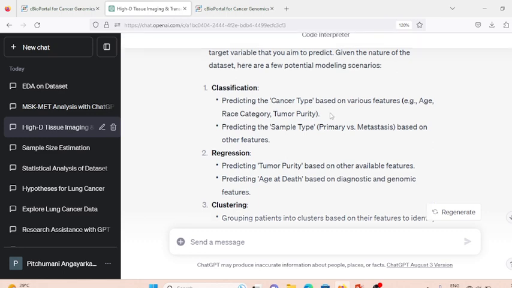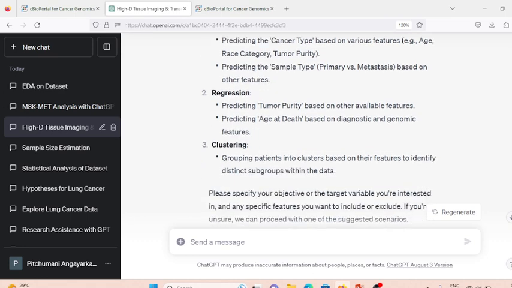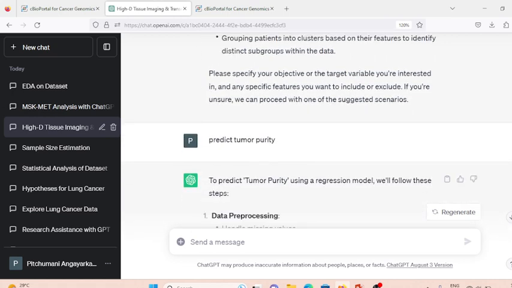So it has given me the potential ways by which I can build my machine learning model on this particular data set. If it's a classification, it can predict the cancer type, and it can also predict the sample type. If it's a regression type, it can predict the tumor purity or the age at death based on the diagnostic, tumor or genomic features. And for clustering, it is going to group the patients into clusters based on the features to identify the distinct subgroups within the data set.